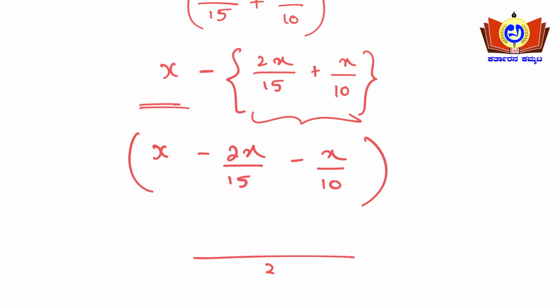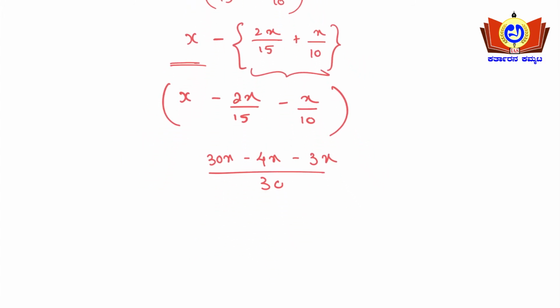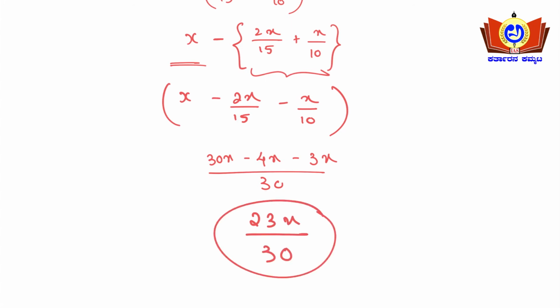LCM shall be 30. So 30x minus 15 2s are 30, so 2 2s are 4, so 4x, minus 10 3s are 30, so 3x here. Okay, so 4 plus 3 is 7, so 30x minus 7x is 23x by 30 here. Okay, 23x by 30.